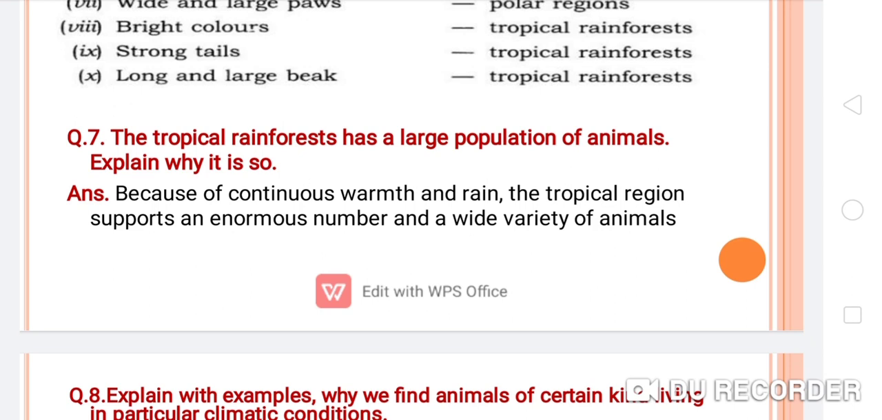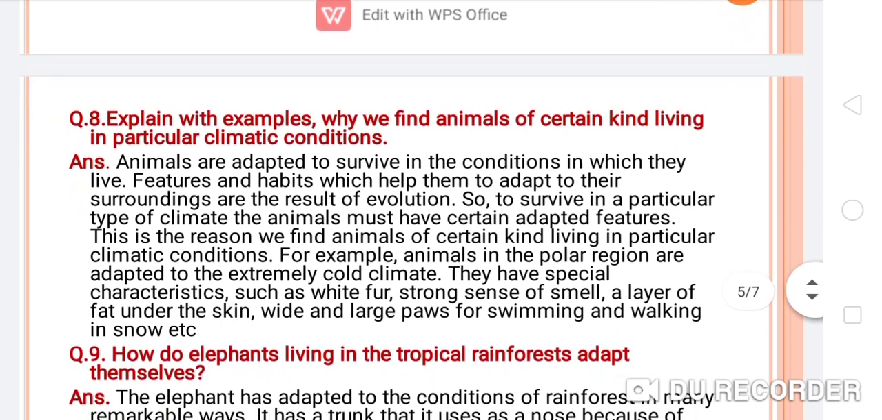So this is a very important question. Let's see, students, what will be the answer. Because of continuous warmth and rain, the tropical regions support an enormous number and a wide variety of animals. So this is the answer. Now next, question number 8.